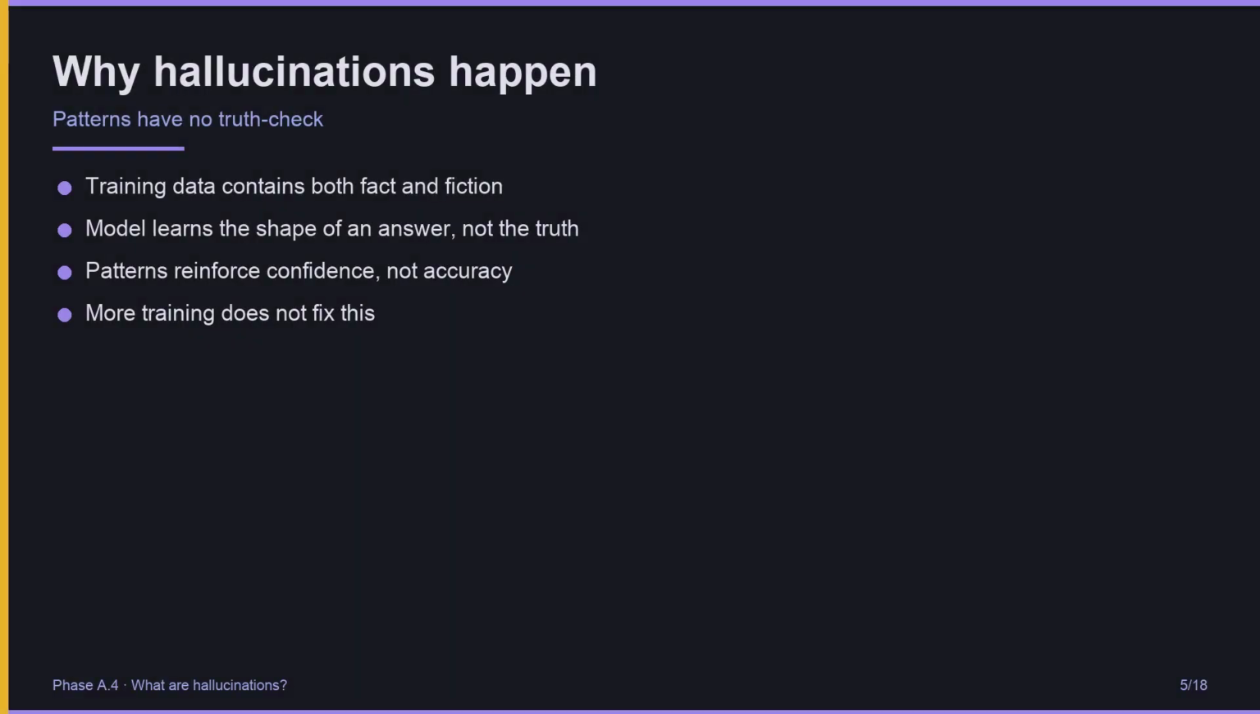Why do hallucinations happen? Because patterns have no truth check. Training data contains both fact and fiction, encyclopedias and novels, news and satire, real code and buggy code. The model learns the shape of an answer, not the truth of it. If a fiction book describes a legal case in convincing detail, the model can later produce a similar made-up case in convincing detail. More training does not fix this, it just makes the model better at sounding confident.